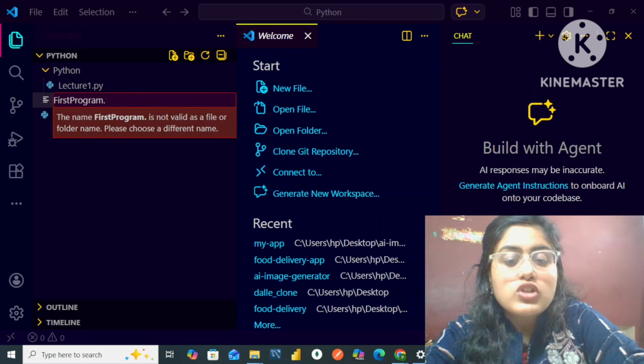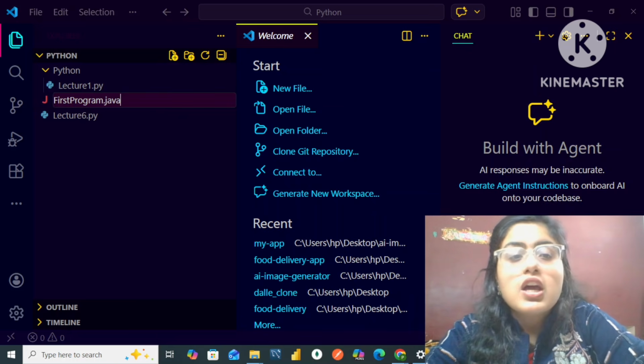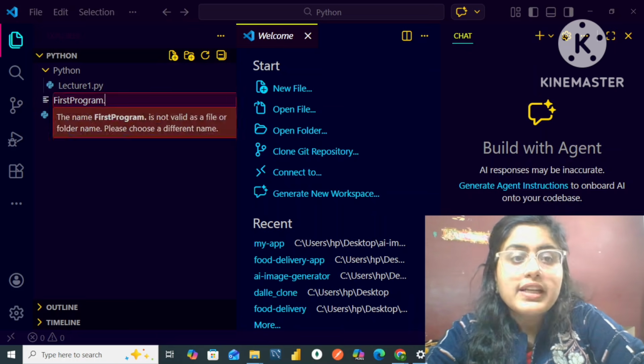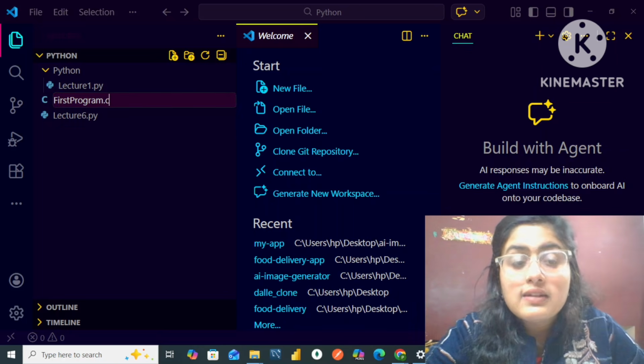All right, guys. In the case of Java, we use the extension java. In the case of C++, we use the extension cpp. Okay, in the case of C, we use the extension c. Okay, guys.